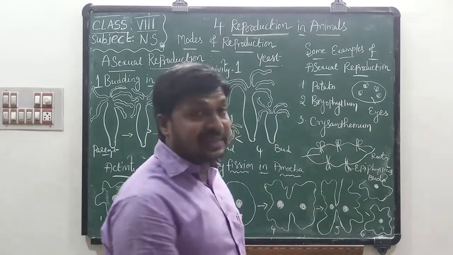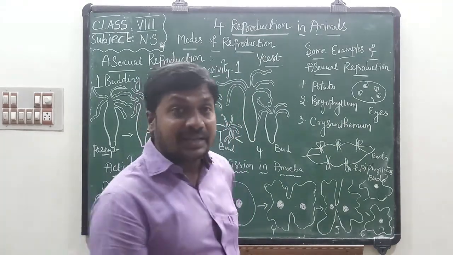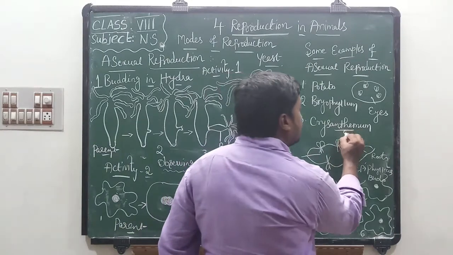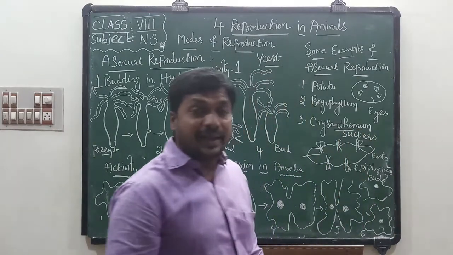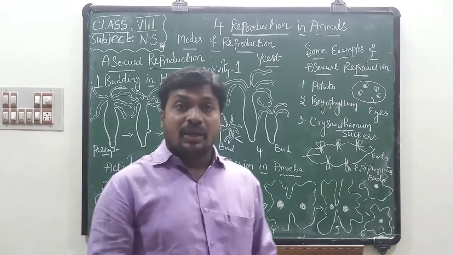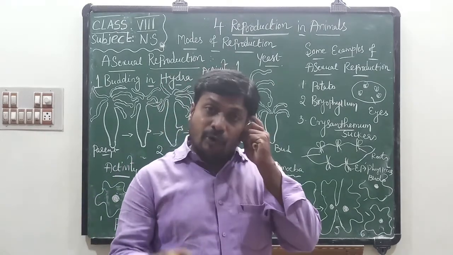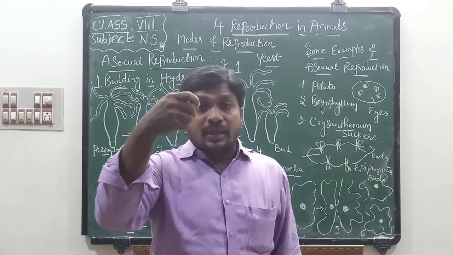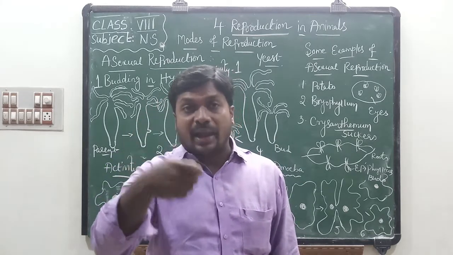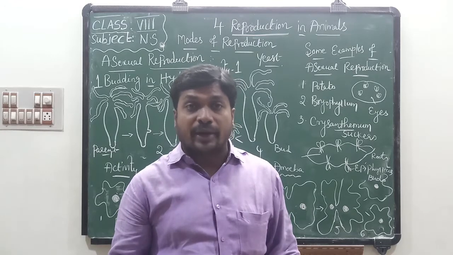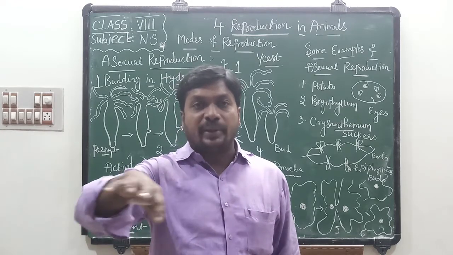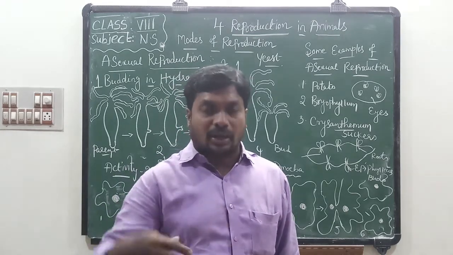If you observe chrysanthemum, they reproduce by suckers. If you sow a small chrysanthemum plant in a pot, after a few days so many plants will be developed in the pot.